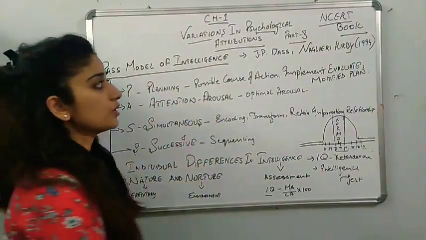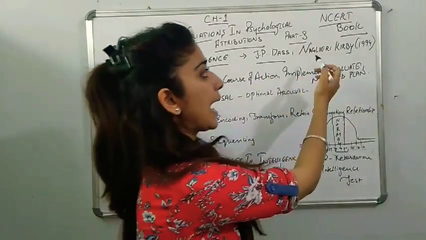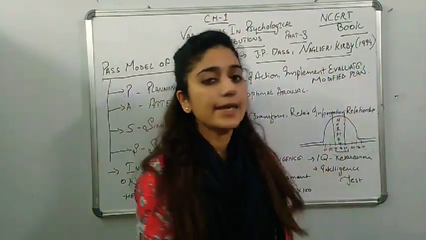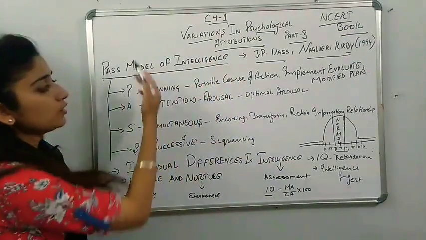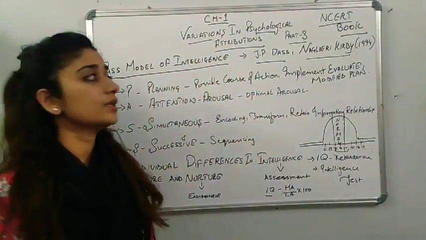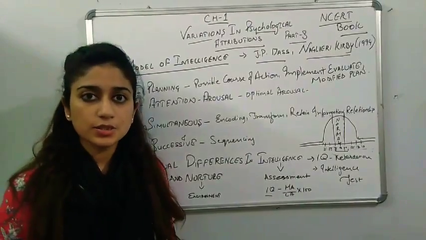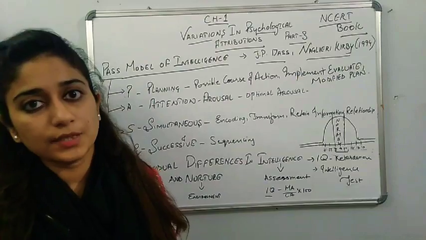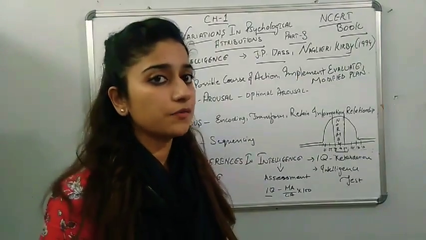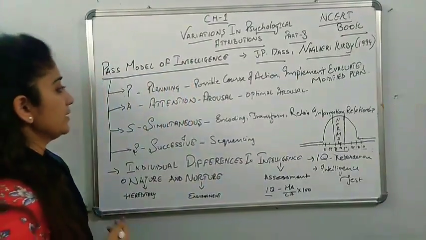This theory was given by J.P. Das and Naglieri in 1994. So you have to note down these points. What does the theory imply? When multiple intelligence came, it showed that there are 8 perspectives of intelligence through which we are qualified for a specific intelligence.